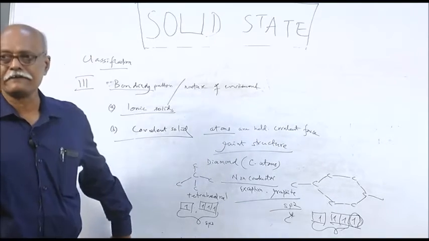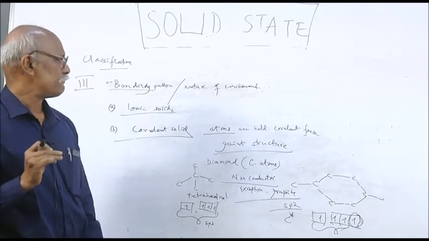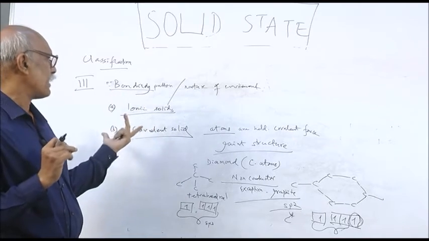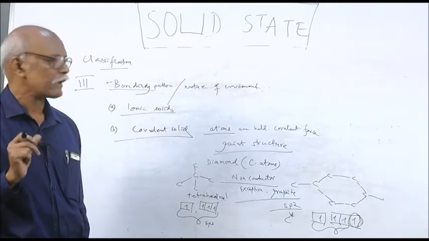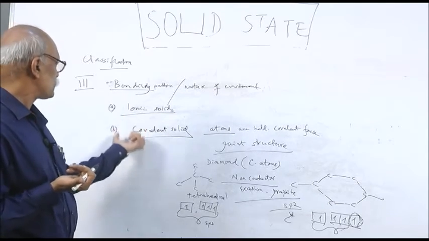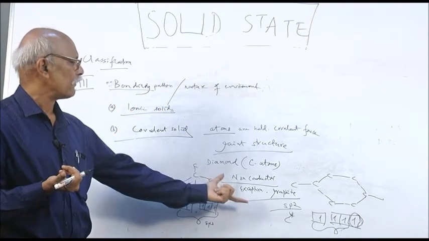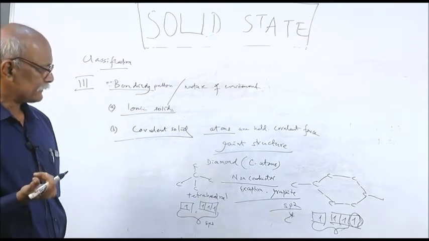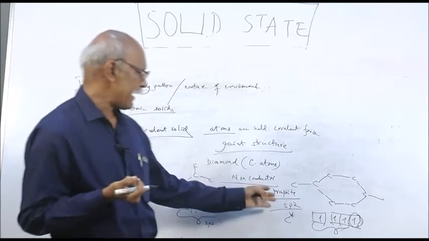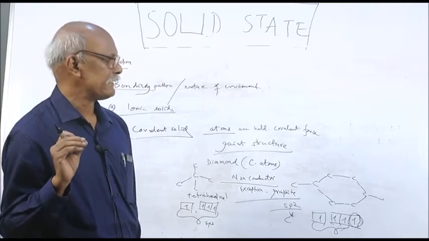So remember, graphite is an electronic conductor. Here the electron is responsible for conduction, but in an ionic solid, if it conducts, as an electrolyte, it is the ions that conduct electricity. So there are two types: an electrolytic conductor, and an electronic conductor, just like metals. Also in graphite, the electron is responsible for conduction of electricity.